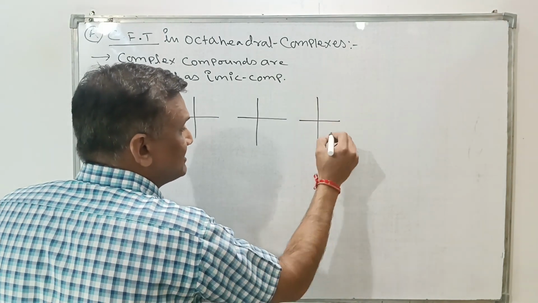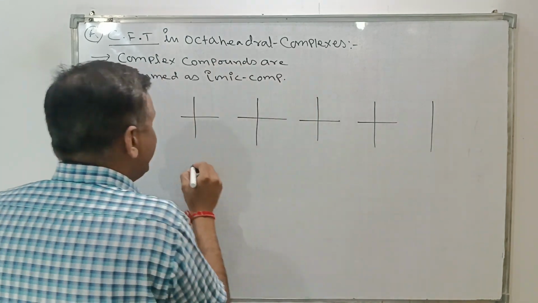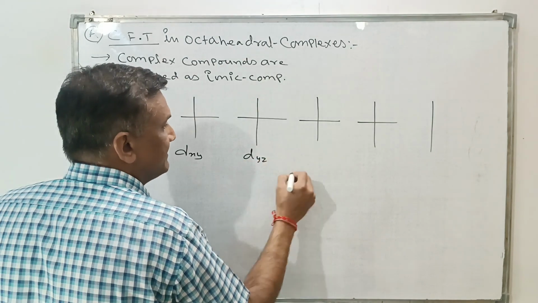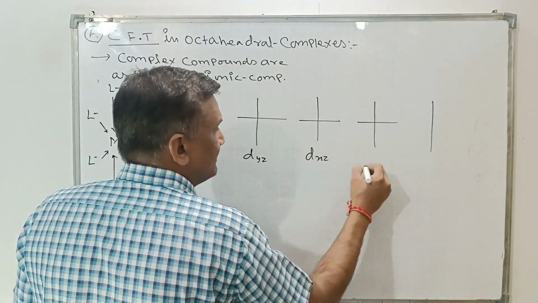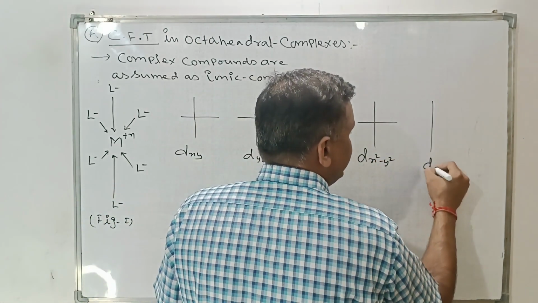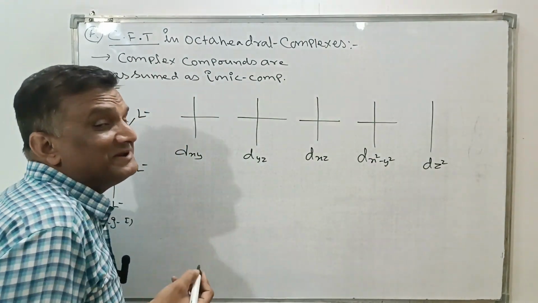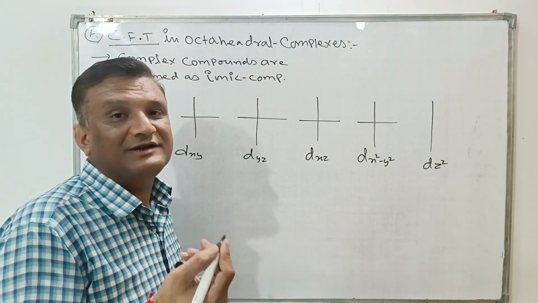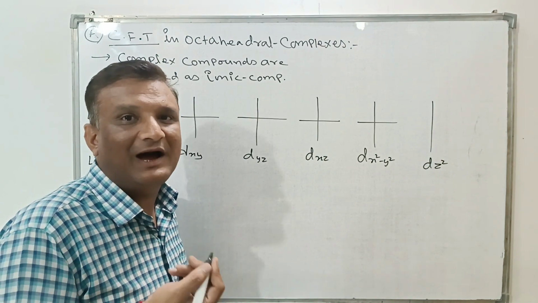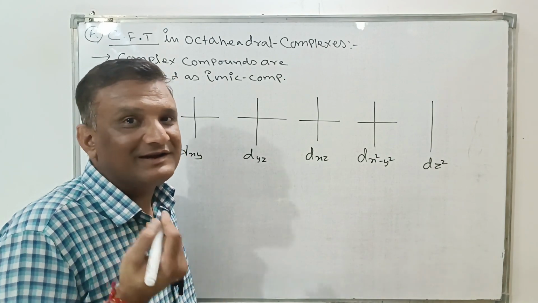5 degenerate orbitals, as you can say dxy, this is the dyz, this is the dxz, this is the dx square minus y square, and this is the dz square. These are the 5 degenerate orbitals. Degenerate means having the same energy, like just you can say p orbital के लिए regarding बात करें तो px, py, pz, these all 3 are degenerate orbitals. Similar to it, f orbital also has 7 degenerate orbitals.